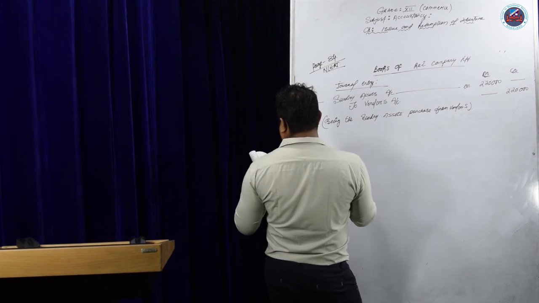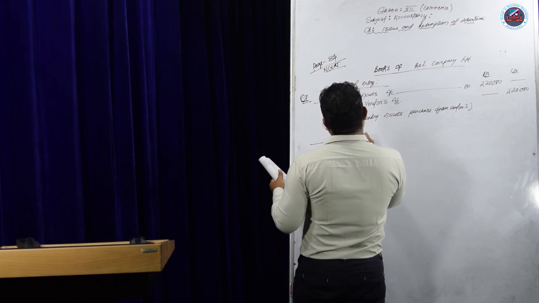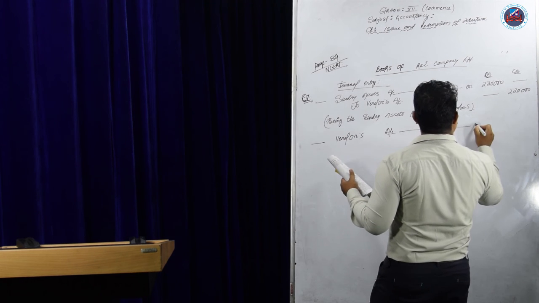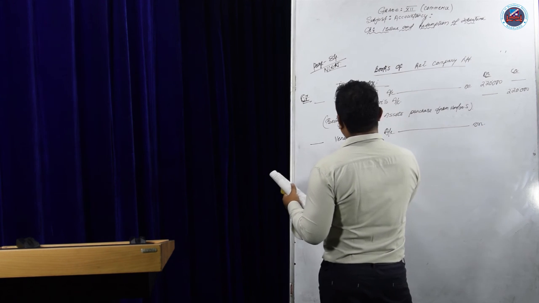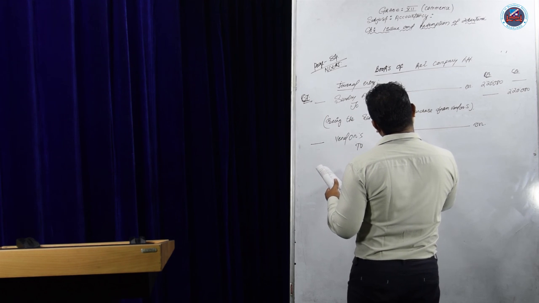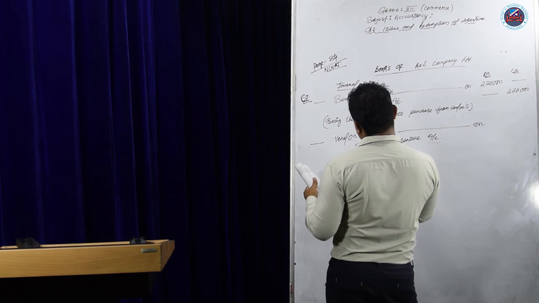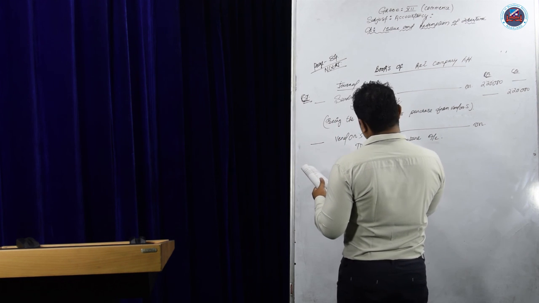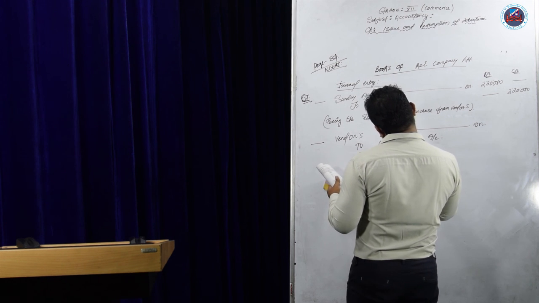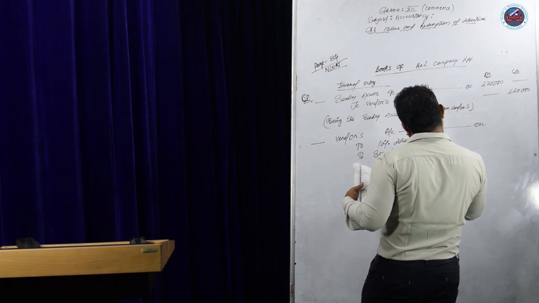So the journal entry will be vendor account debit, it is a question of premium, to 10% debenture account, to securities premium account.